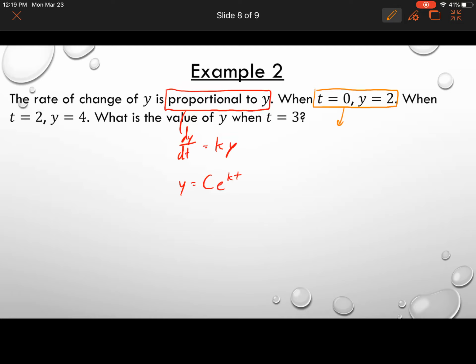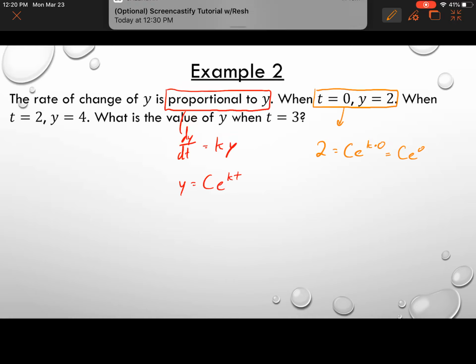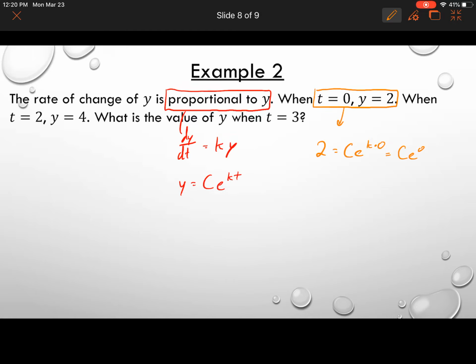So let's see. When y is equal to 2, t is equal to 0. So we get k times 0, and k times 0 is just 0. So we have c e to the 0 power. Anything to the 0 power is 1. So it looks like c is equal to 2. So our new equation after doing that part is y is equal to 2e to the power of kt.